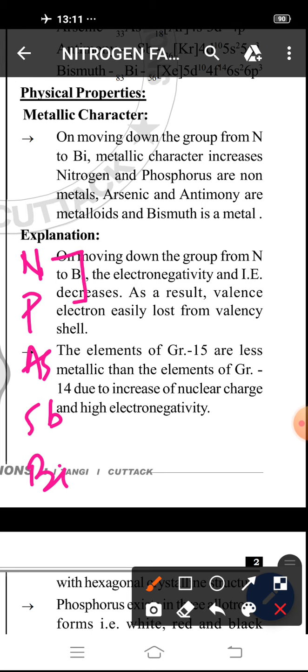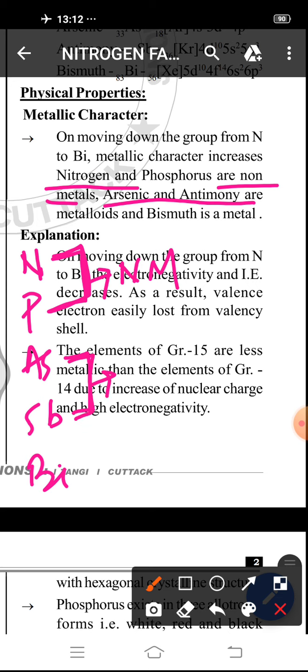The first two members of this family, nitrogen and phosphorus, are non-metals. Down the group, metallic character increases and non-metallic character decreases. In case of arsenic and antimony, they show both metallic and non-metallic character, so they are metalloids.